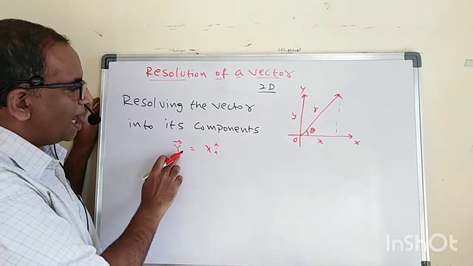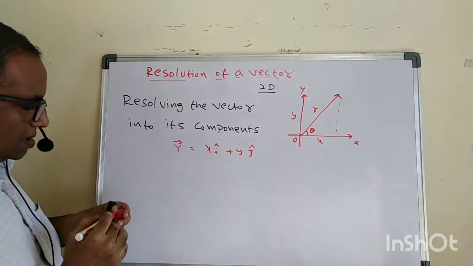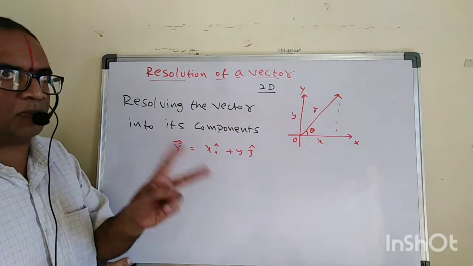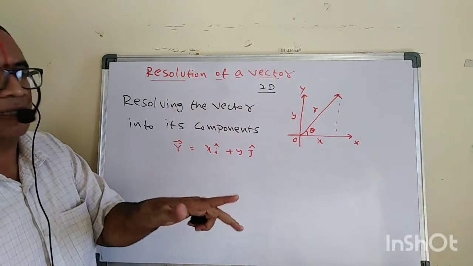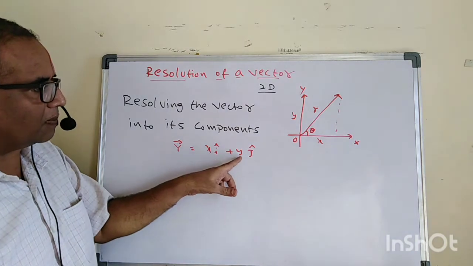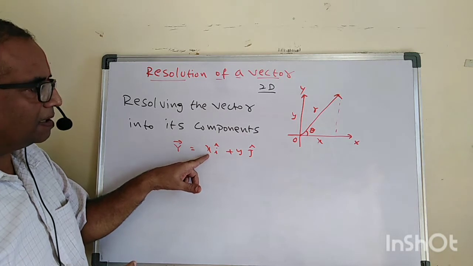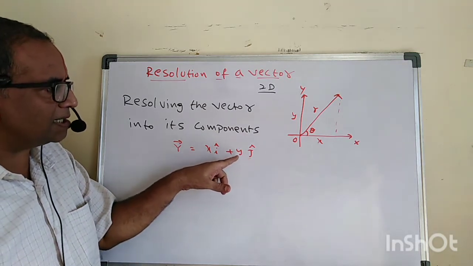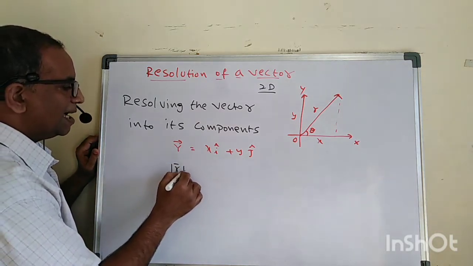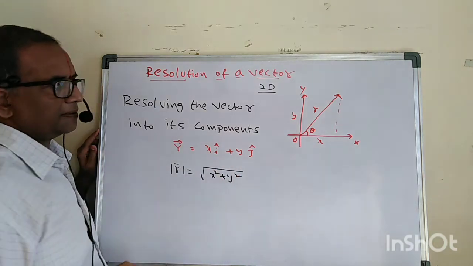Now see carefully, this r can be written as x i cap plus y j cap. What is the meaning of this? The vector r can be resolved into two components in two dimensions: the x component and the y component. Its magnitude along the x-axis is x, and its magnitude along the y-axis is y. Then what about the magnitude of r? The magnitude of r is nothing but the square root of x squared plus y squared.